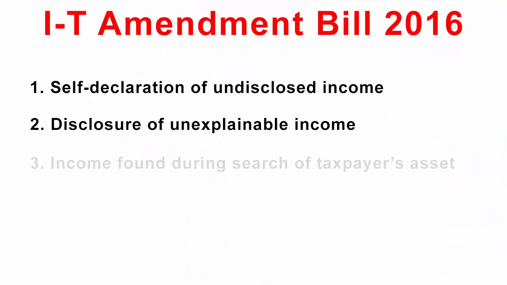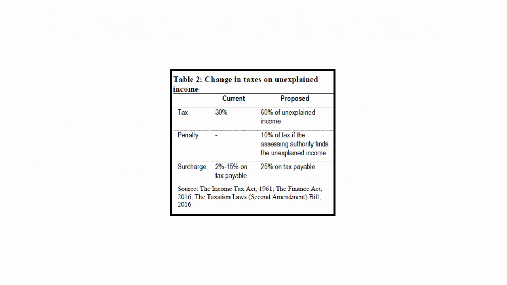Now let's go to the second format, which is disclosure of unexplainable income. Currently, there is already a tax levied on taxpayers who are not able to explain any of their income. But in the new amendment bill, there have been some proposed changes. Presently there is a 30% tax on unexplained income, and the proposed change is 60%.